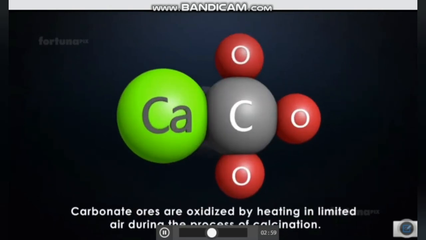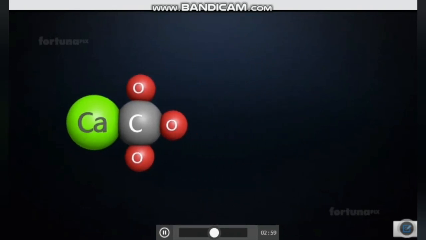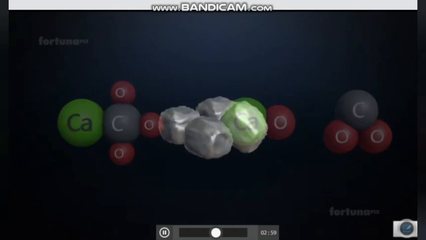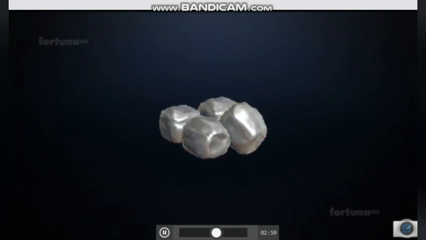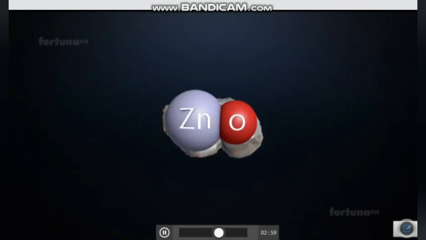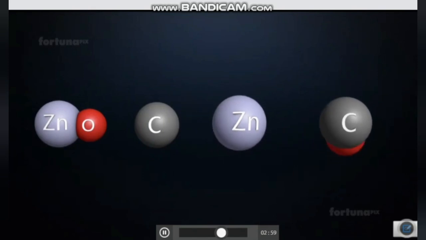Carbonate ores are oxidized by heating in limited air during the process of calcination. Heated calcium carbonate will oxidize as calcium oxide. After roasting or calcination, the newly oxidized metals will be reduced through the process of smelting. Zinc oxide can be heated with a reducing agent, coke, which is simply carbon, and reduced to metallic zinc.